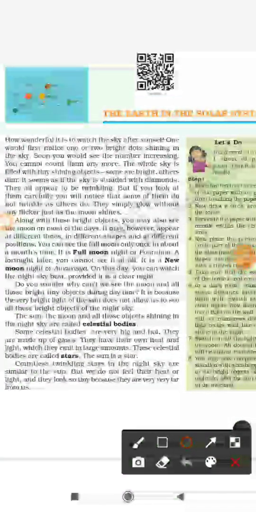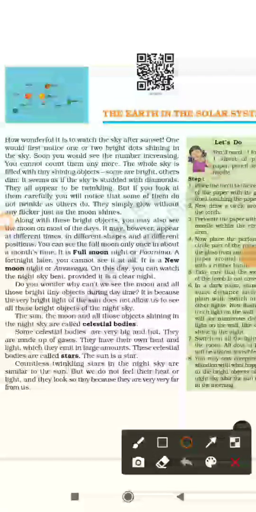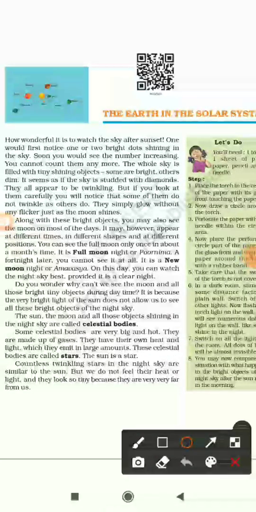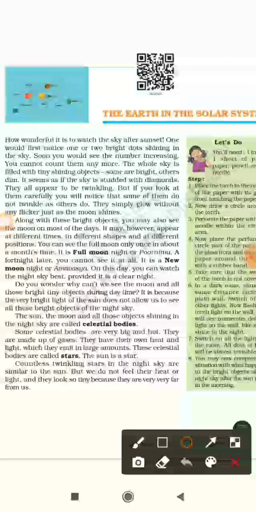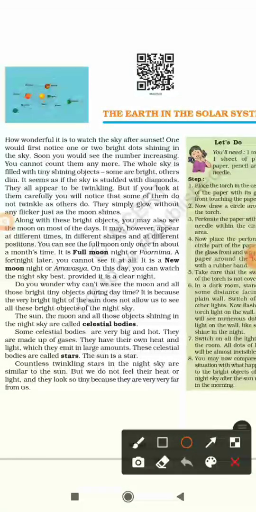So students, we talked about the things we see in the sky after the sunset, especially in the night when it gets dark. What do we see? We see the objects twinkling in the night sky. Some of these are very small, some are large. For example, the moon. We studied how these shining objects in the night sky are called celestial bodies.